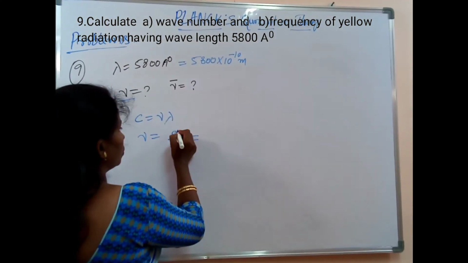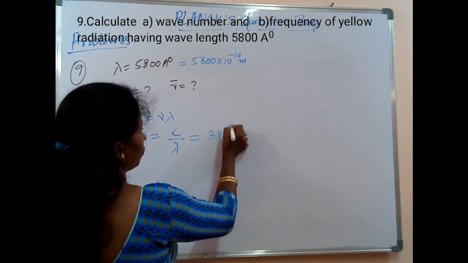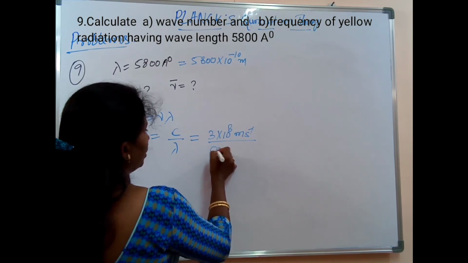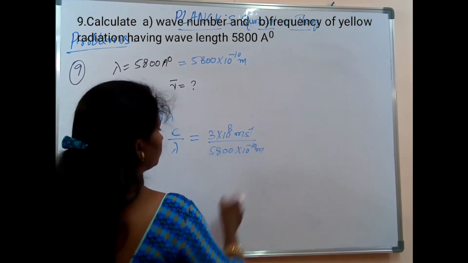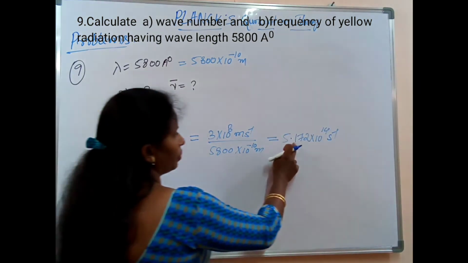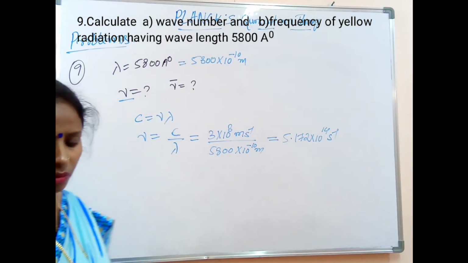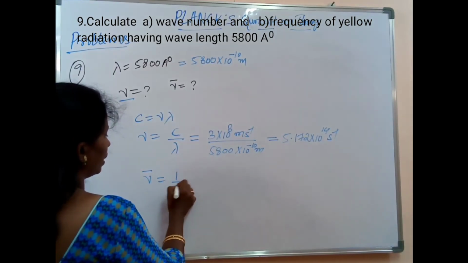Then this will be equal to C, the velocity of light, 3 into 10 to the power of 8 meter per second divided by 5800 into 10 to the power of minus 10 meters. This will be equal to 5.172 into 10 to the power of 14 per second. Next, nu bar. Nu bar is equal to 1 by lambda.